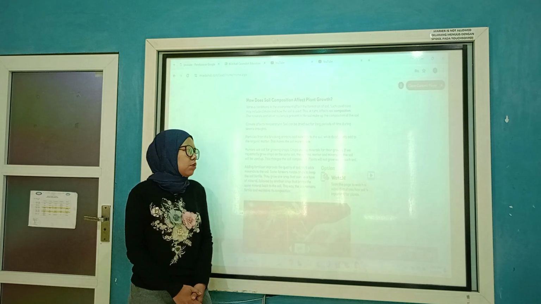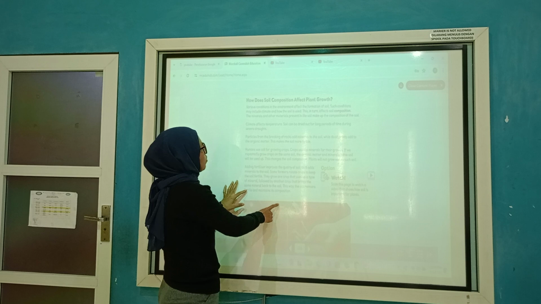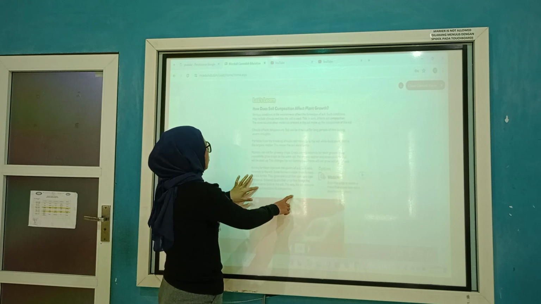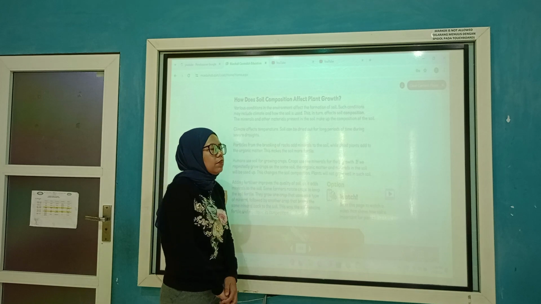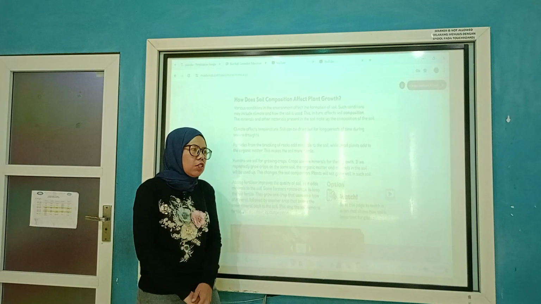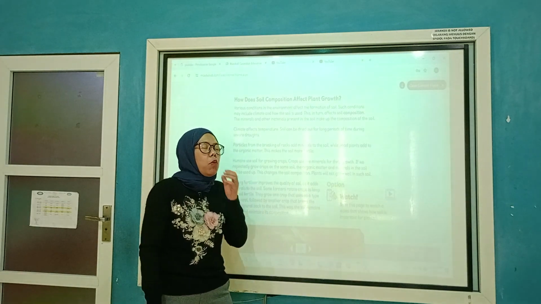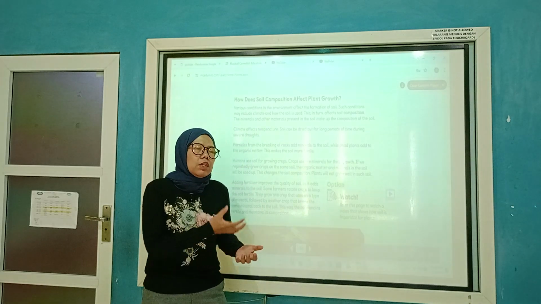Various conditions in the environment affect the formation of the soil. How does soil composition affect plant growth? Okay. The plants grow well because one of the factors is the composition of the soil.